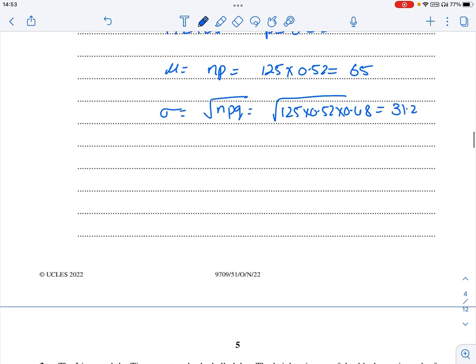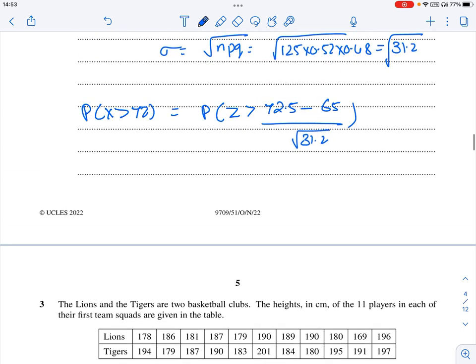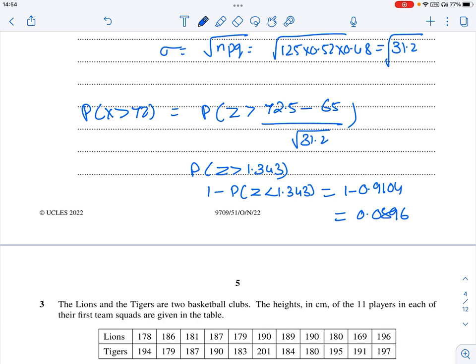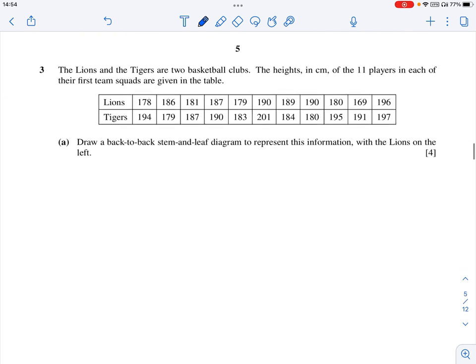31.2. Now what is he asking? Probability of x greater than 72. So probability of z greater than 72.5 minus mean 65 divided by square root of 31.2. So probability of z greater than 1.343, which is 1 minus probability of z less than 1.343, which is 1 minus 0.9104, which is 0.0896. That's going to be the answer.